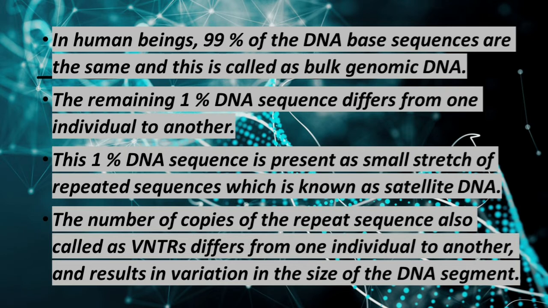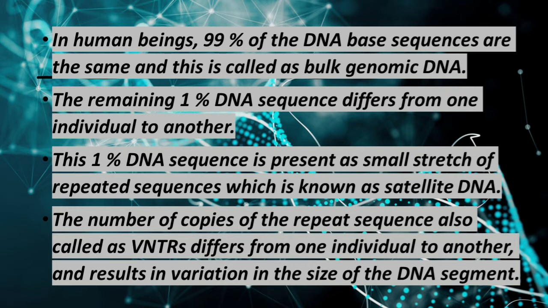This 1% of DNA sequence is present as small stretches of repeated sequence, which is known as satellite DNA. The number of copies of the repeat sequence, also called variable number of tandem repeat sequence, differs from one individual to another and results in variation in the size of the DNA segment.